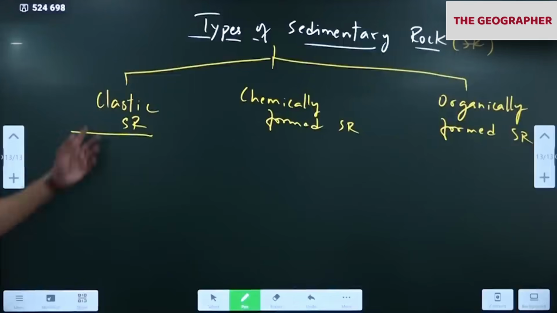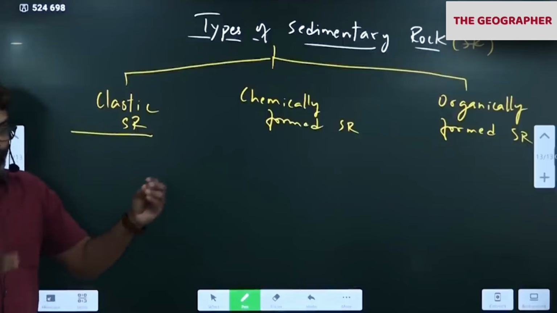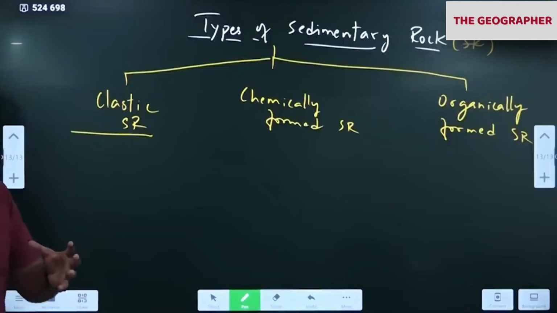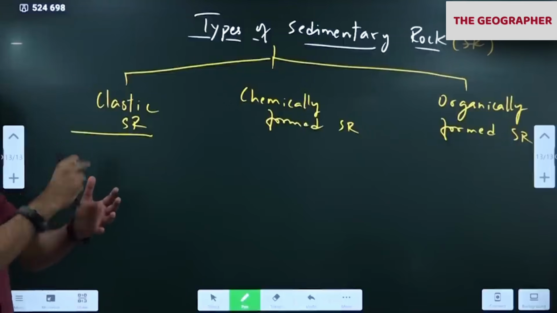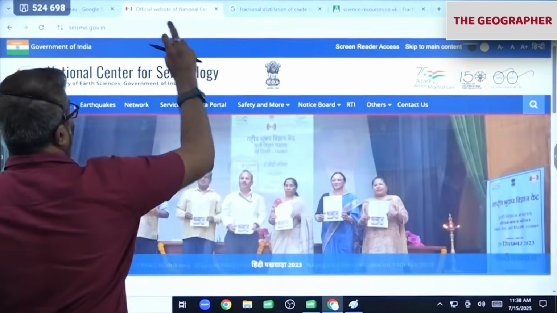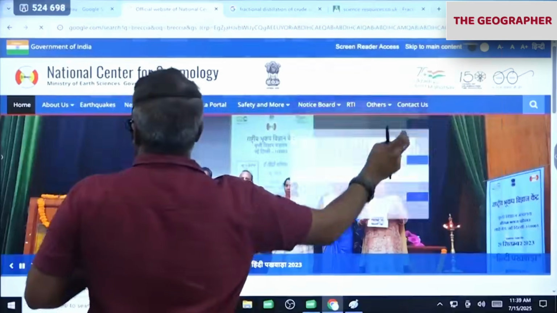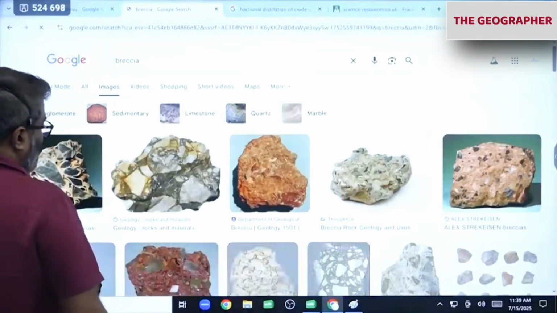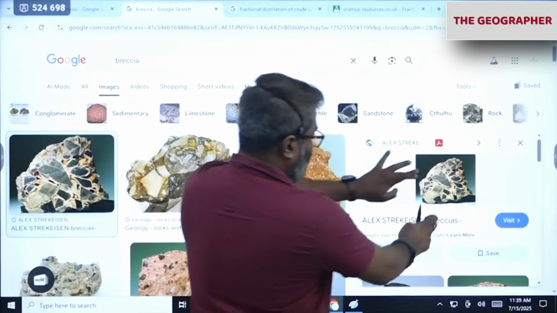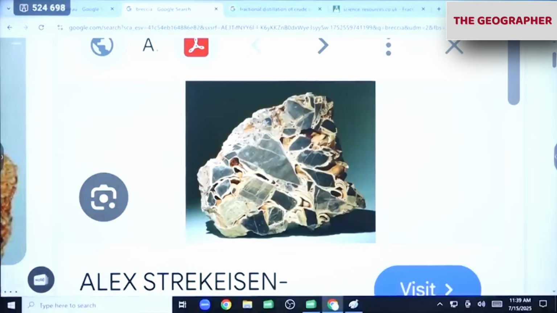Okay. The word clastic means what? Mixture. Mixture of so many different sediments, like different sizes. Have you noticed sometimes when you pick up a rock, there will be some big size sediments, smaller size, different sized sediments you can notice. First, I'll show you one photo so that you'll understand. So you notice this rock. In this rock, notice this. What all do you notice? Observe here.